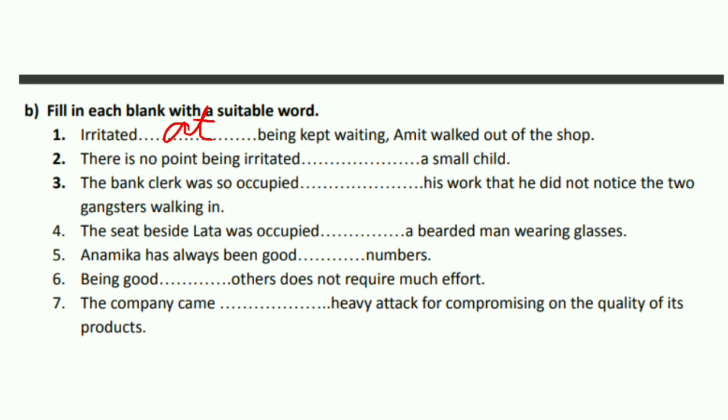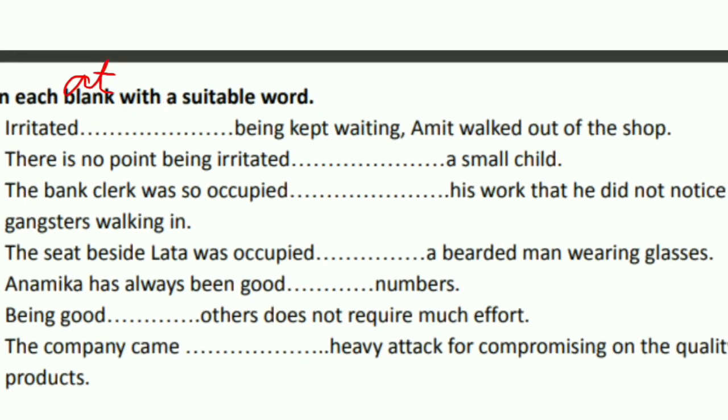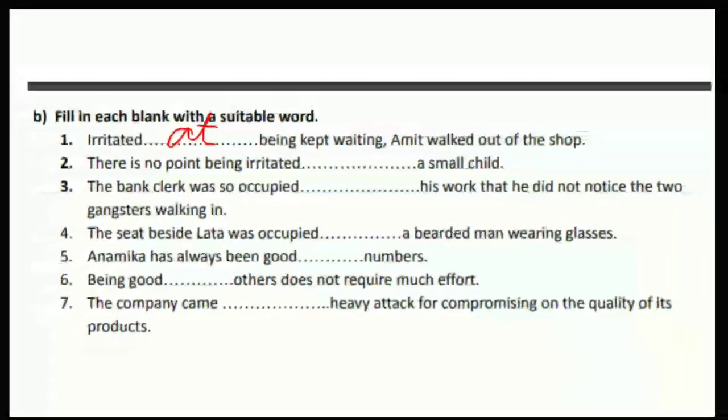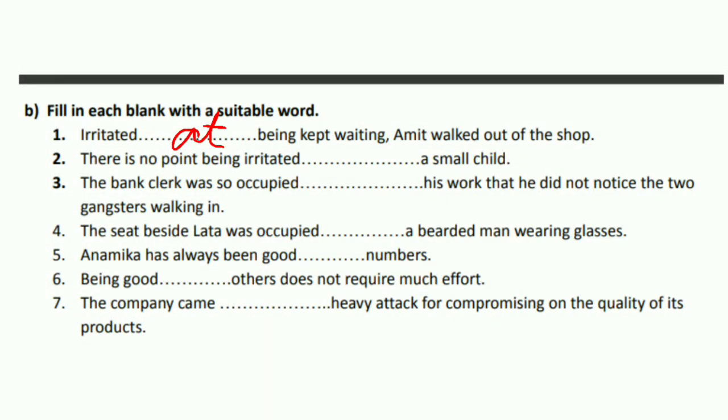Okay, there is no point being irritated dash a small child. For many of you who think it will be "at," it's wrong, because we get irritated at something and we get irritated with someone. When we talk about a person, it is "with," and if it's something else, it is "at." So, there is no point being irritated with a small child.